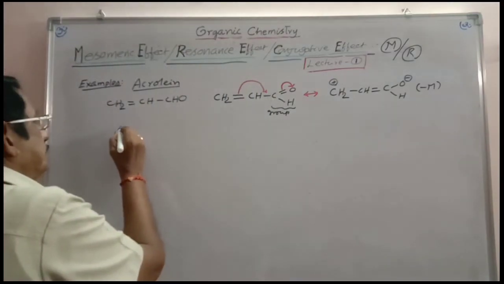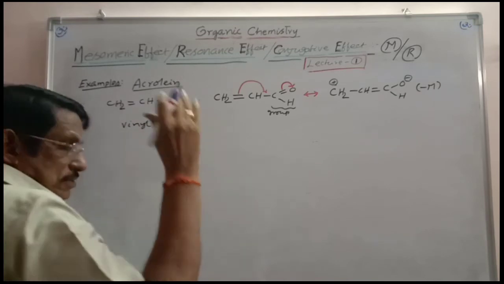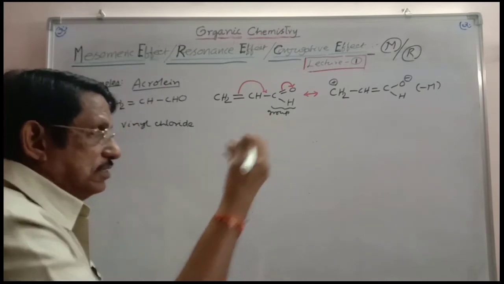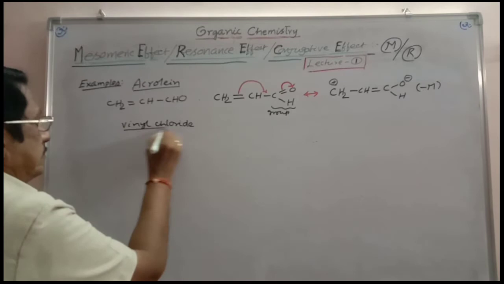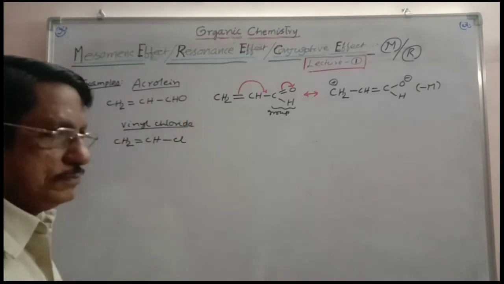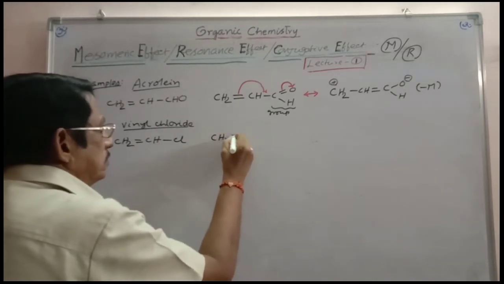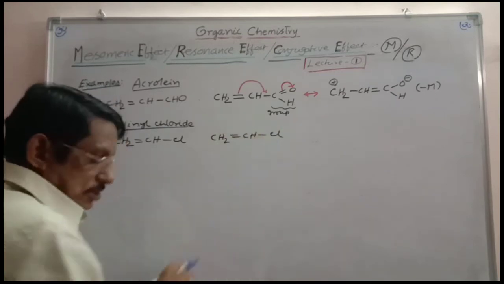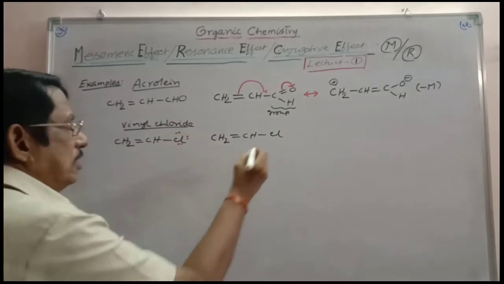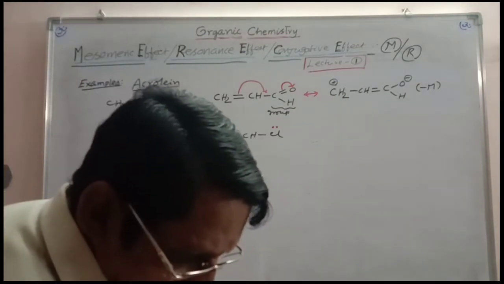Similarly, I am taking vinyl chloride, a more important example, already seen in the case of delocalized bonds and localized bonds. Please refer to it. A lecture was given on it. Vinyl chloride: a vinyl group to which a chloro group is attached. The chloro group is having lone pairs. Actually, the chloro group is having 3 lone pairs, out of which 1 lone pair is sufficient to cause the effect. You need to consider all while writing the resonance forms here.